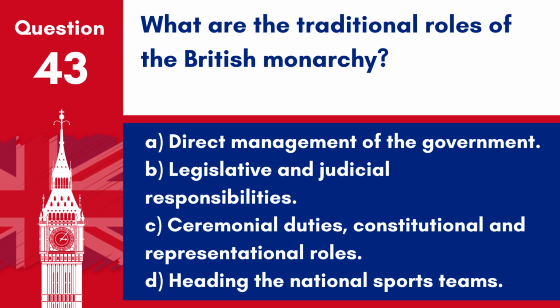A. Direct management of the government. B. Legislative and judicial responsibilities. C. Ceremonial duties, constitutional and representational roles. D. Heading the national sports teams. Answer: C. Ceremonial duties, constitutional and representational roles. The British monarchy today primarily serves symbolic and ceremonial purposes, maintaining traditions and representing the UK at home and abroad.